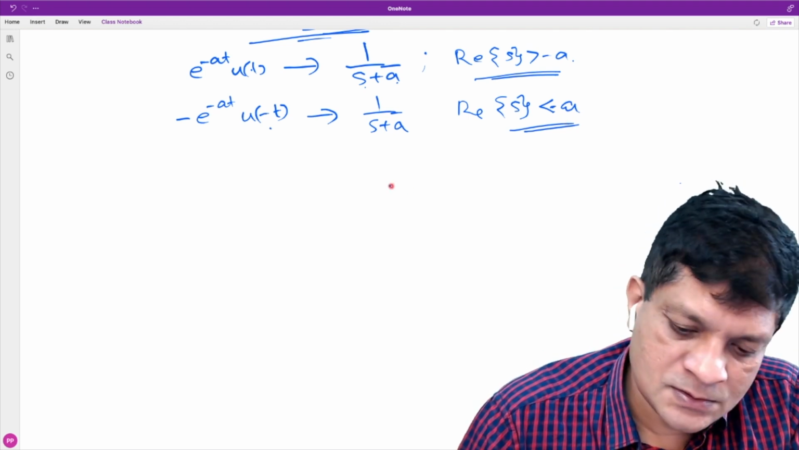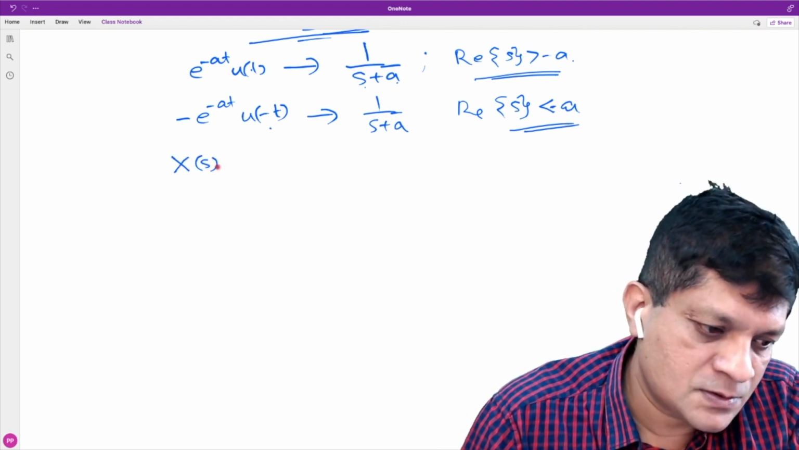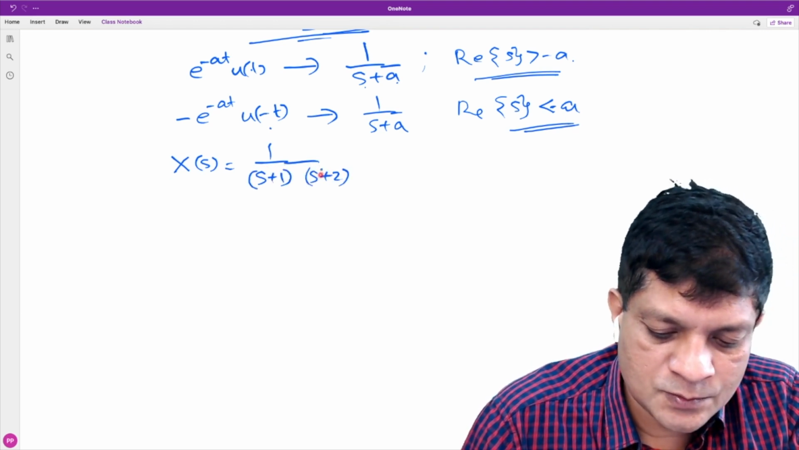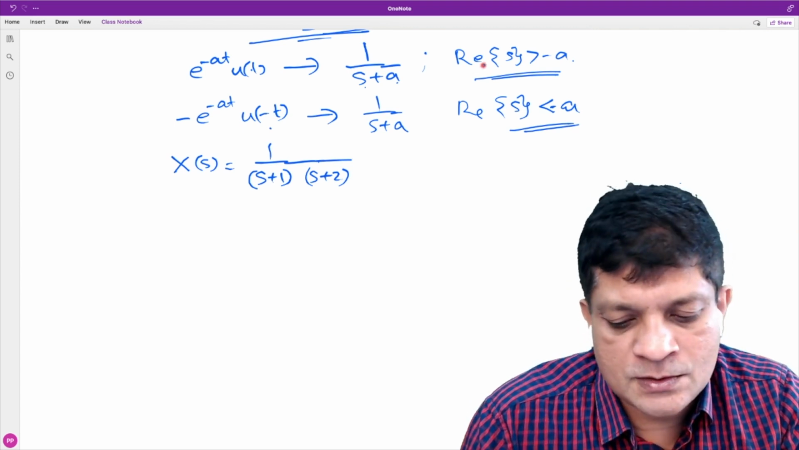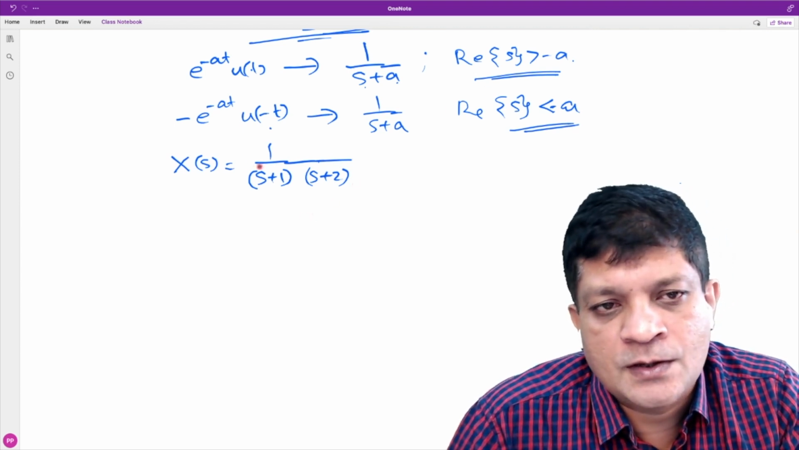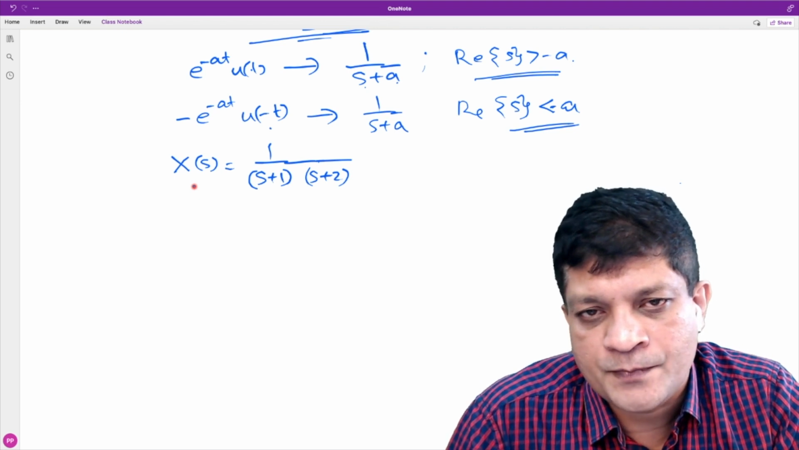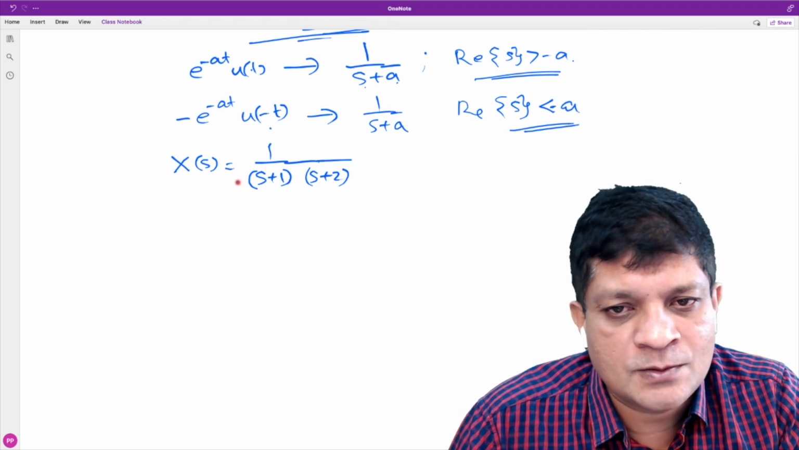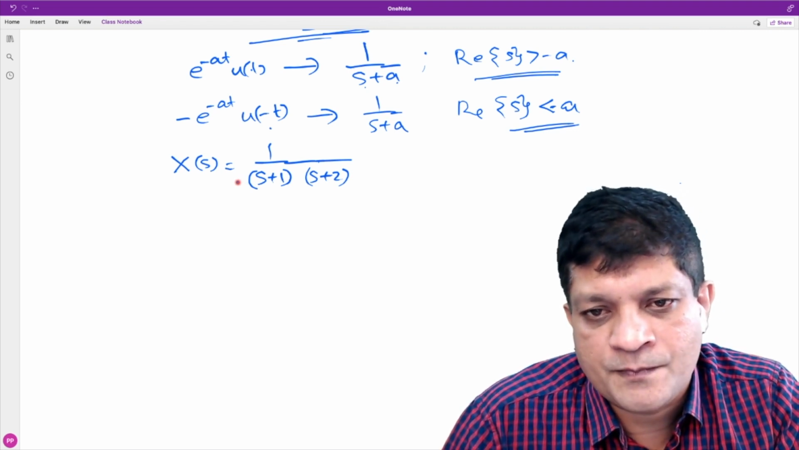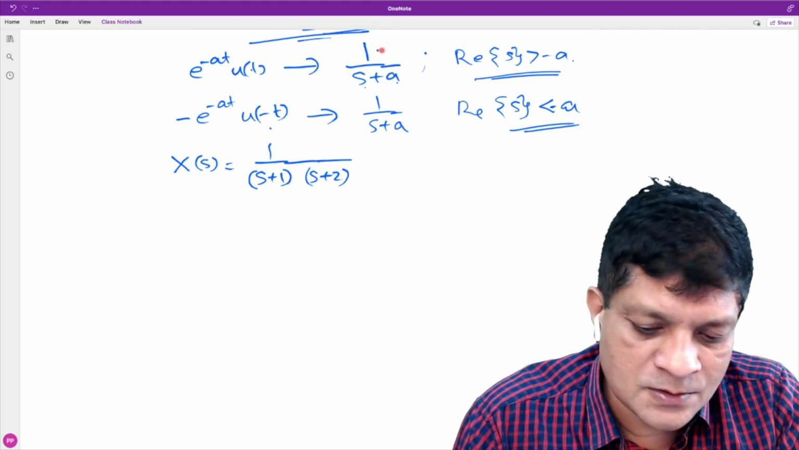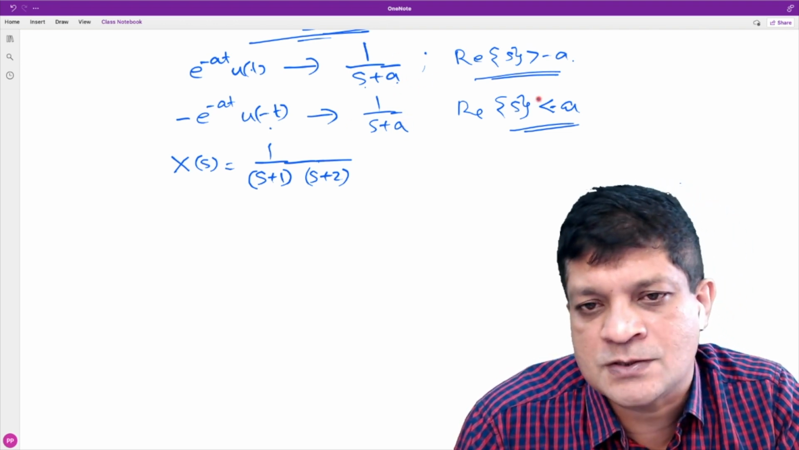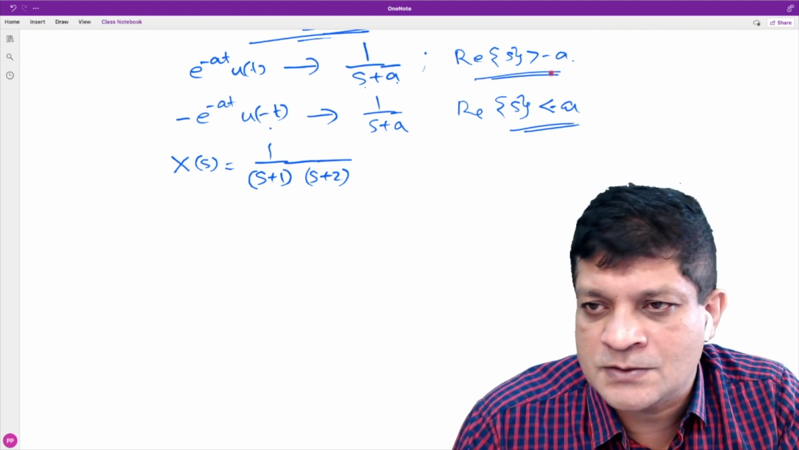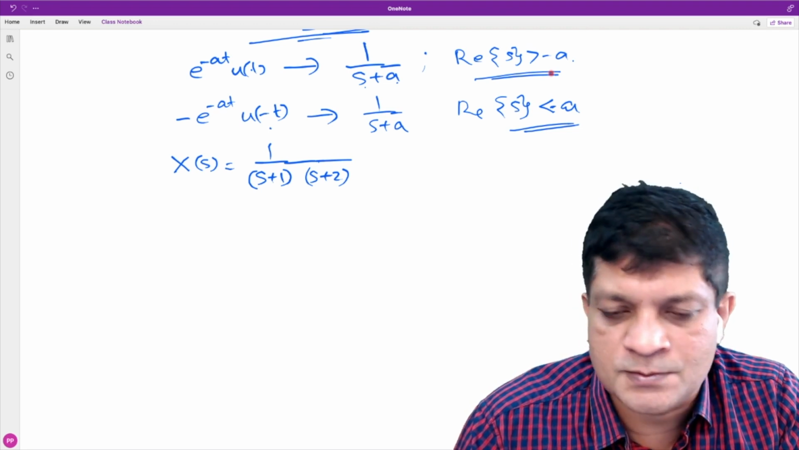I think we started this discussion in yesterday's class. X of s is 1 upon (s plus 1)(s plus 2). By using the standard result, we have to find the corresponding signal x of t. And I have mentioned earlier that the Laplace transform is not complete without specifying the ROC. You can see from here, the algebraic expression is the same, but the ROCs are different. So the Laplace transform is not complete without specifying the ROC.